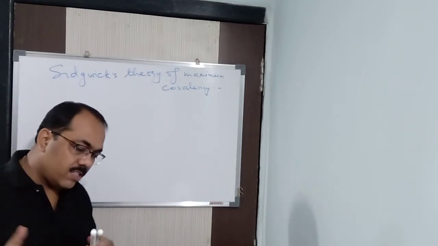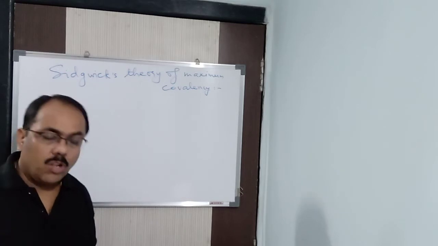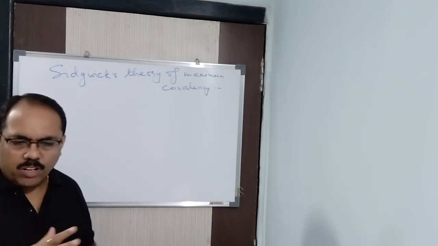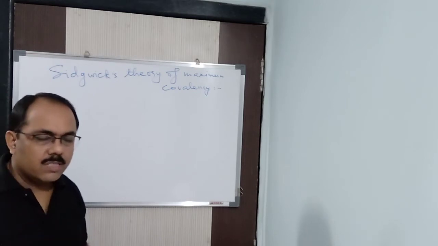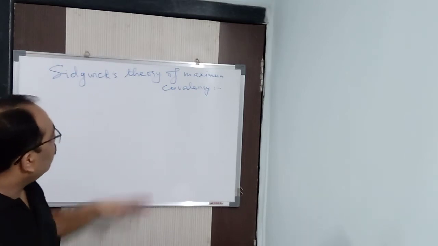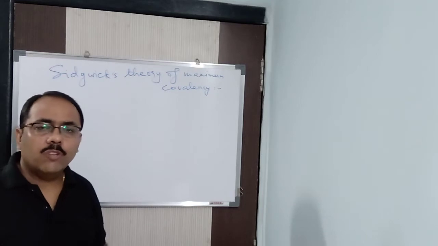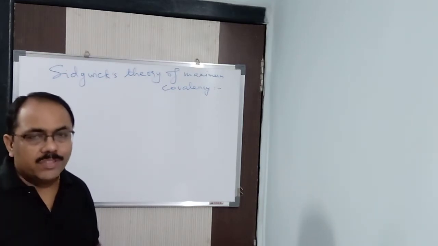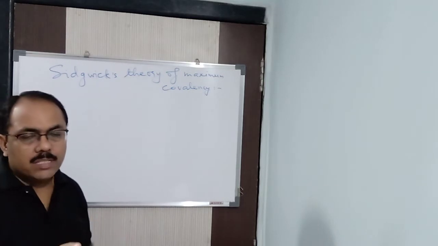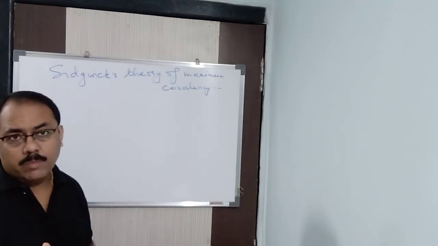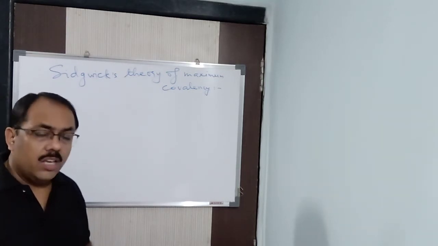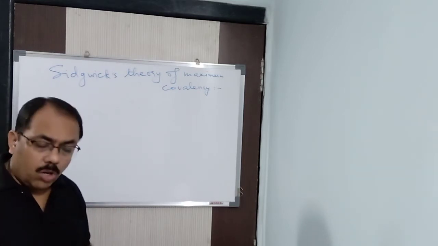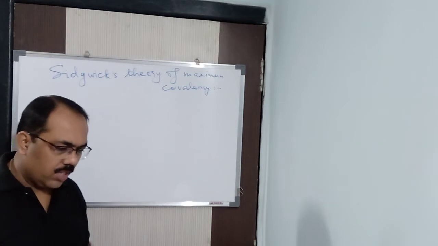Now, how far this theory is true, whether it is true for all the compounds or not, it is not sure. Only for some of the compounds you can try it out and see it being true. So, Sidgwick's theory of maximum covalency goes in this particular manner. At least it tried to solve the problem of why these compounds are stable even if they do not obey the octet structure, even if they have got less than 8 electrons in the outermost shell. It is not true for all, but it is true for some.